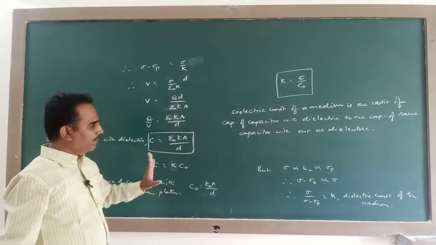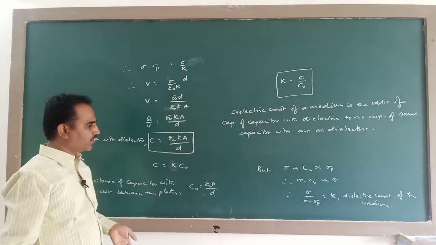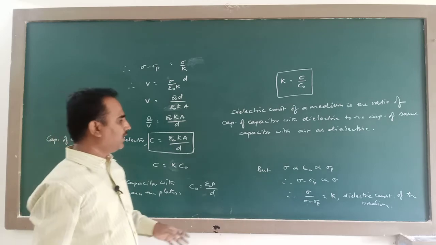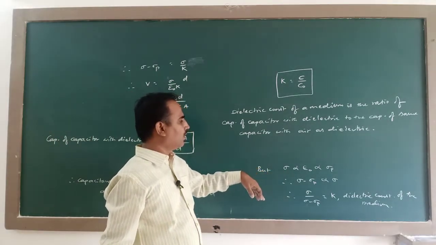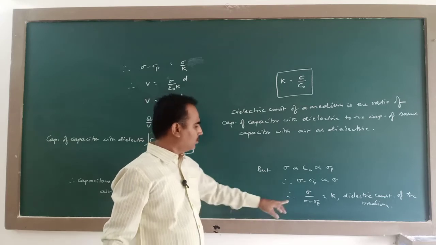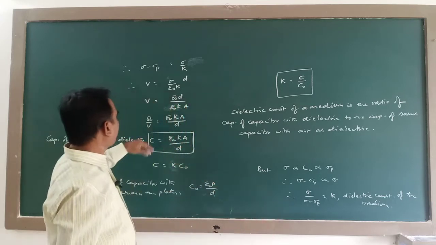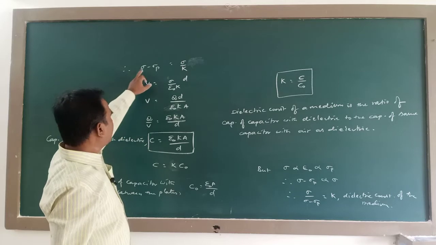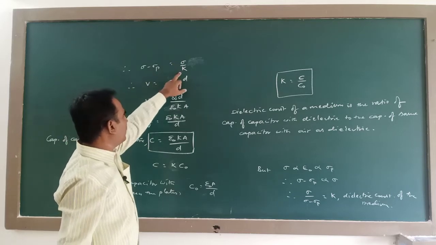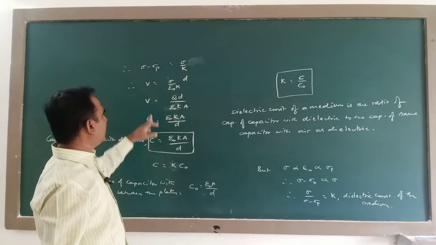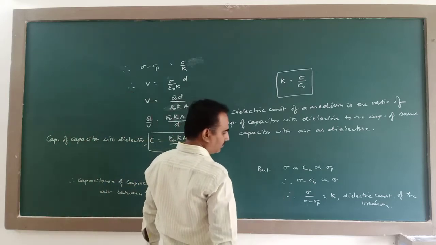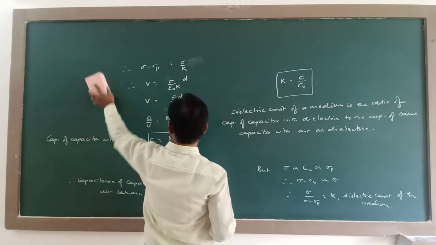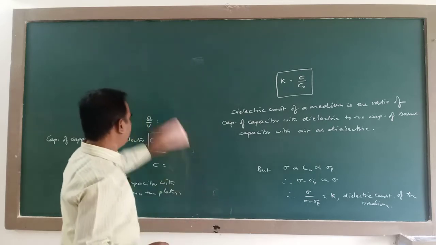When a dielectric medium is introduced, due to dielectric polarization, the electric field becomes sigma minus sigma p divided by epsilon naught. So this sigma minus sigma p can be written as sigma divided by k, therefore you will get this relation.